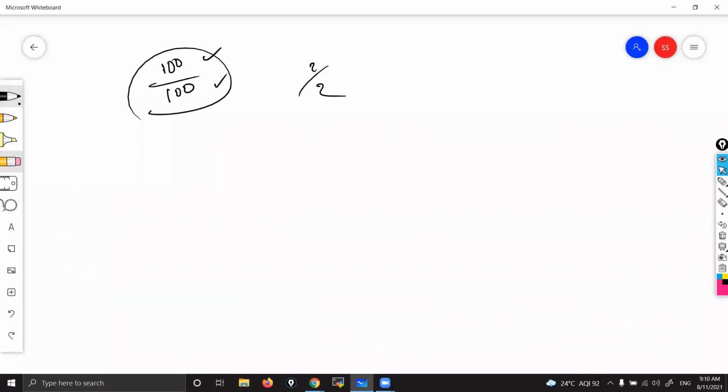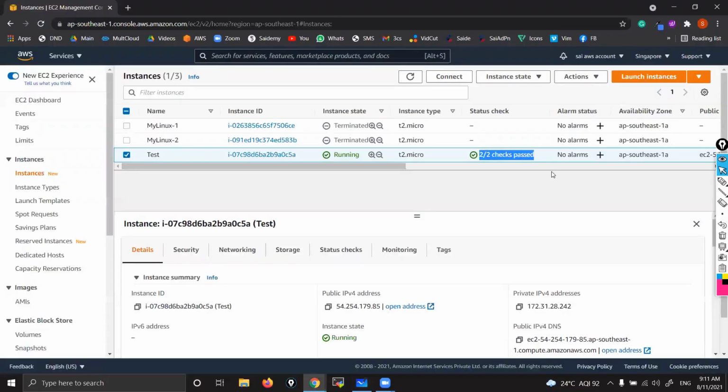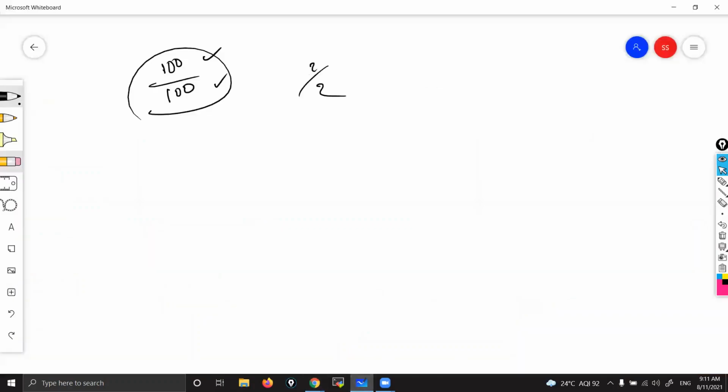To understand that, first we should know how they are maintaining their physical infrastructure in their regions and availability zones. Right now we launched this instance in the Singapore region, correct? That means this instance is running in a Singapore location. So how are they maintaining this infrastructure? Simple, guys.